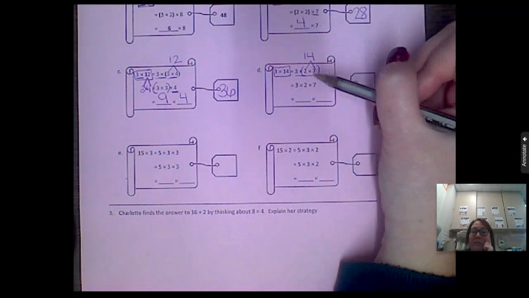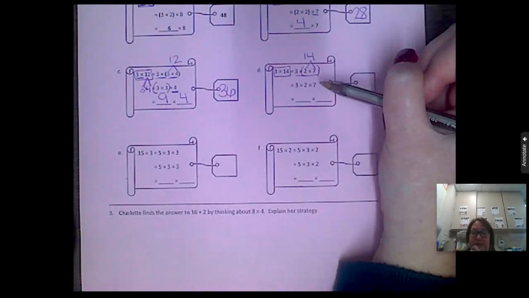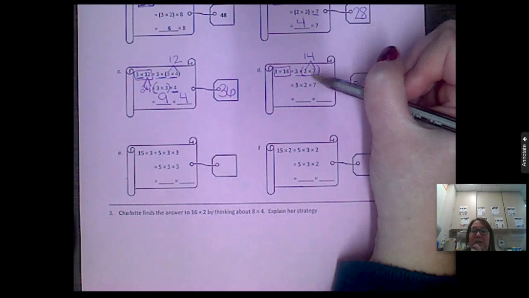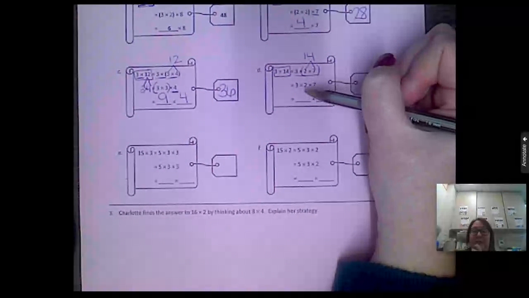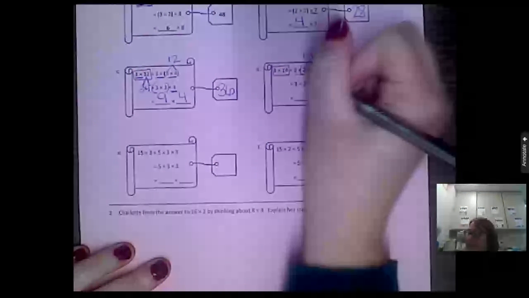So we can move our parentheses. If I rewrite that, I can move my parentheses in a way to make it easier for us to solve. So instead of putting them around 2 times 7, I'm going to put them around, what do you think? 3 times 2. Good.